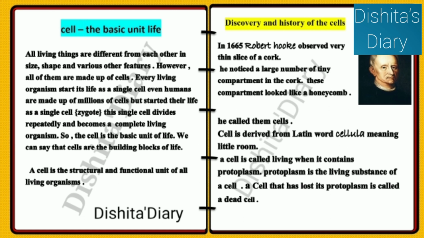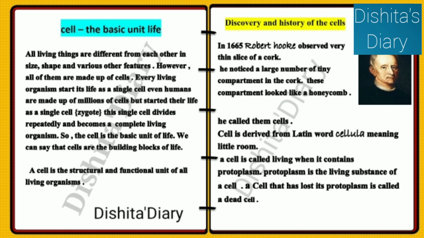but started their life as a single cell, which is called a zygote. This single cell divides repeatedly and becomes a complete living organism. So, the cell is the basic unit of life. We can say that cells are the building blocks of life. A cell is the structural and functional unit of all living organisms.